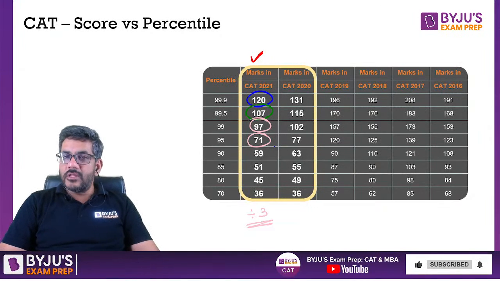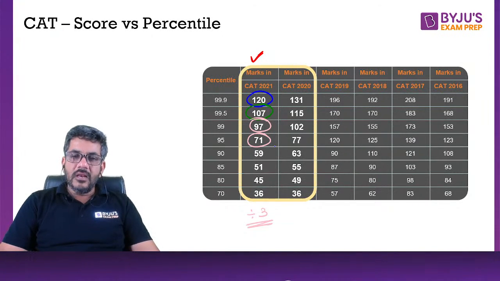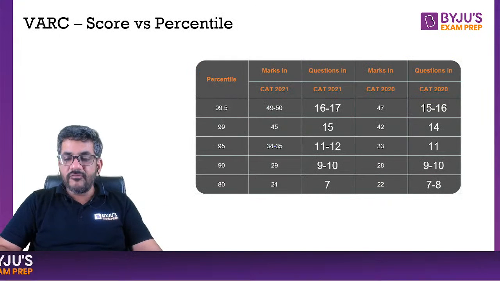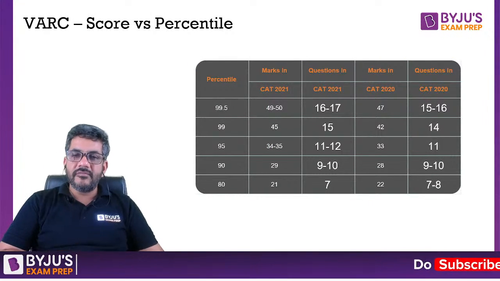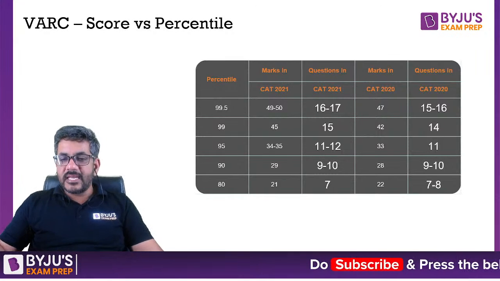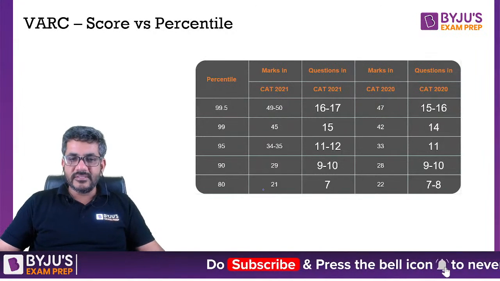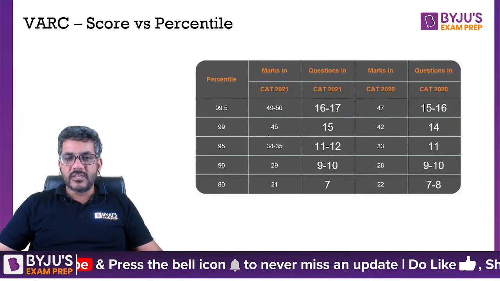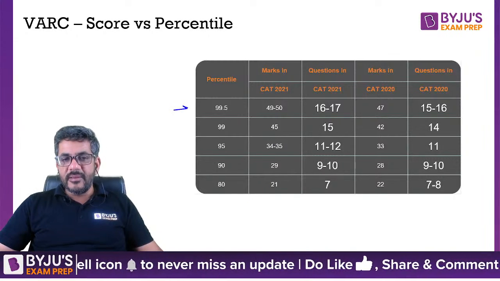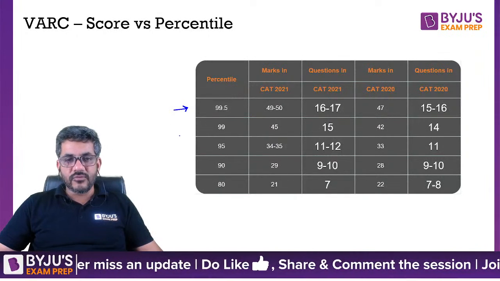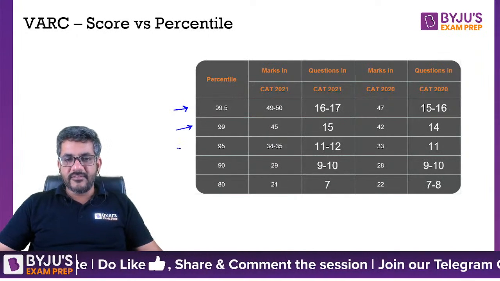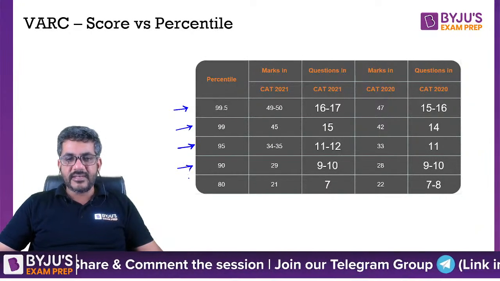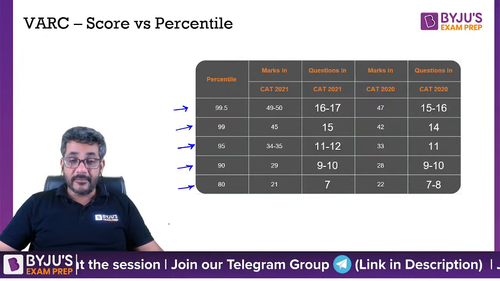Now this was about the overall thing. Now I'll move on to the more specific thing. First of all, let's start with VARC. So what has happened in VARC in the last 2 years? This is the data that I have maintained over here, that in CAT 2021, a 99.5 percentile was at a score of 49 to 50, a 99 was at 45, 95 at 34, 35, 90 at 29, and 80 at 21.